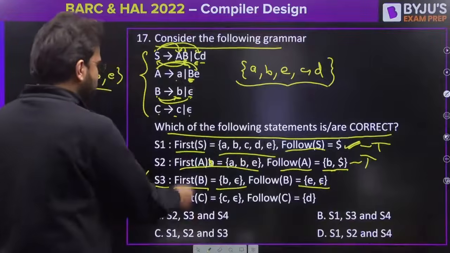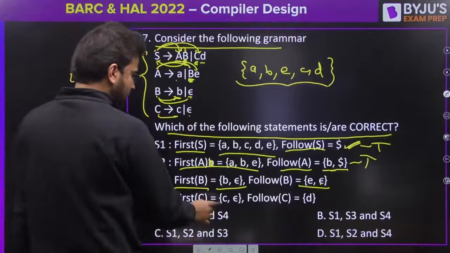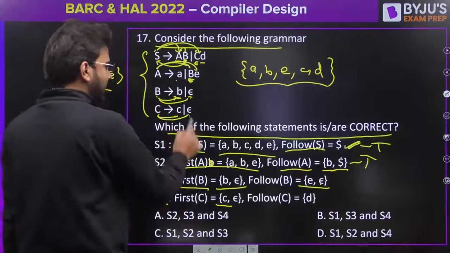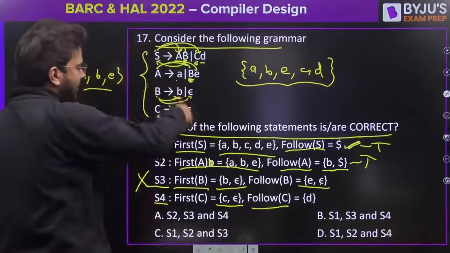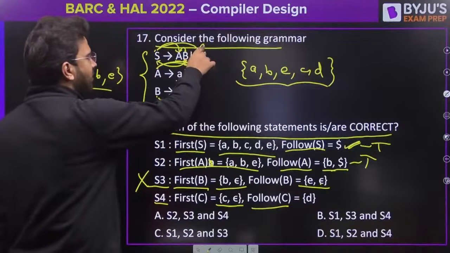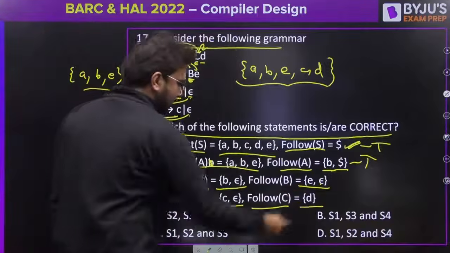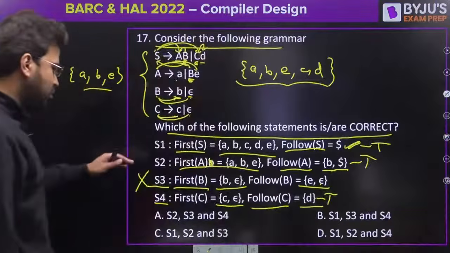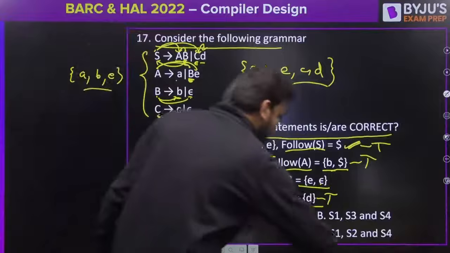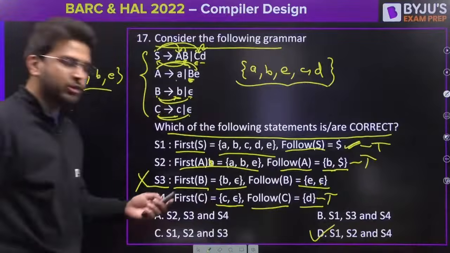What about S4? First of C, small c. Yes, that is correct. C can generate epsilon as well. Yes, it is correct. Follow of C. Do we have C here on the right hand side? Yes, we have. Follow of C is D. So yes, it is D. This is also true. So S1, S2, S4. Yes, D is the correct answer for this question.